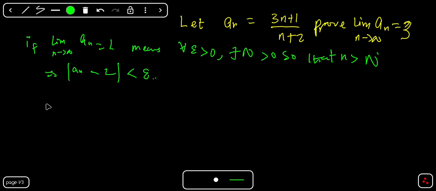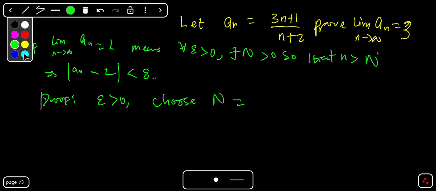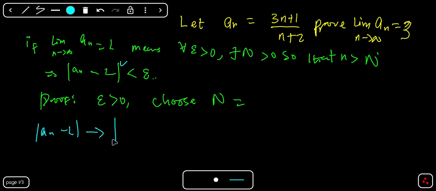Now let's start the proof. So we know that epsilon must be greater than 0, and then let's choose N to be what? We don't know yet, and that is what we are going to do now. So we must know N. It is very important to know N. Then how can we know N? Now let's come here, which is the absolute value of a_n minus L. So this will give us, your a_n is (3n + 1)/(n + 2), then minus the limit, which is 3. Okay, then you simplify this completely.